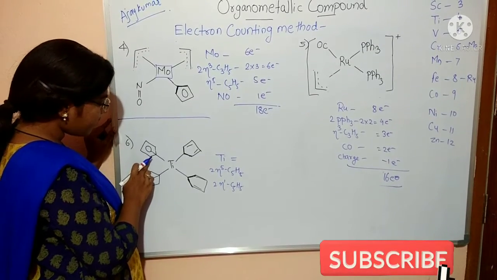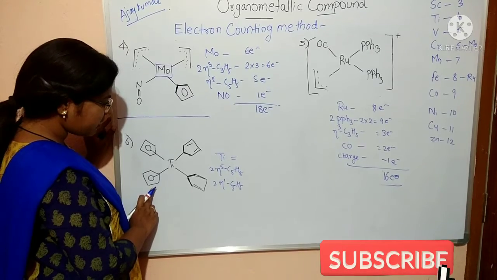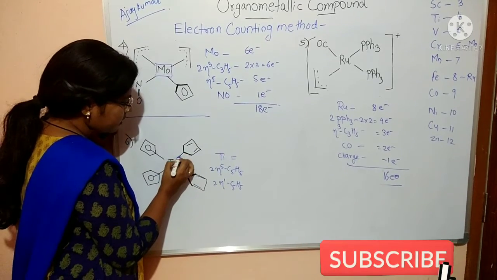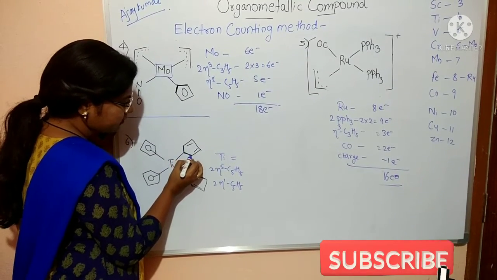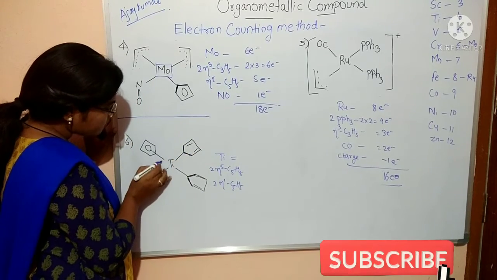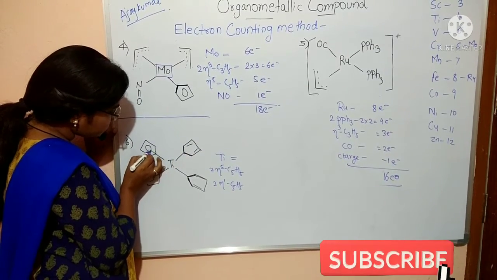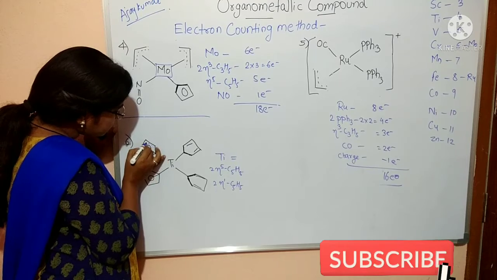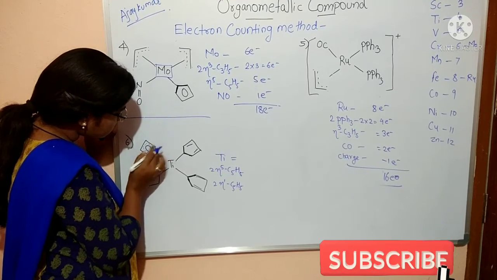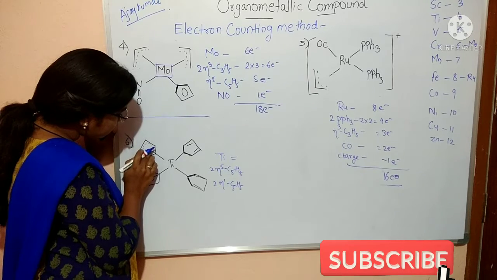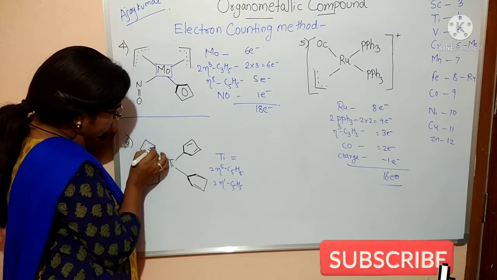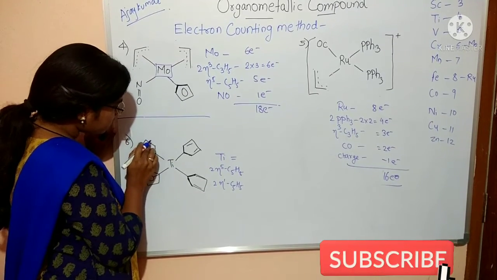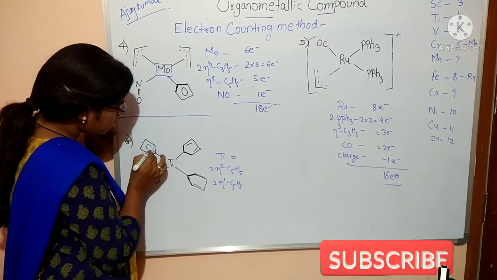Eta 5 C5H5, and this is also eta 5 C5H5, and this is eta 1 C5H5, because this bond is attached only to this one, therefore it is called eta 1. The others use all 5 electrons.